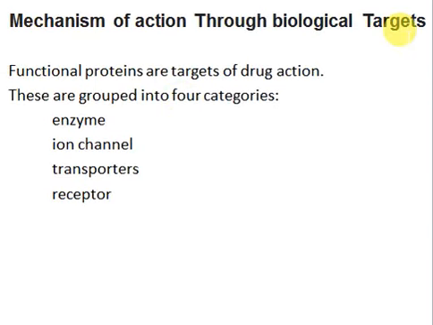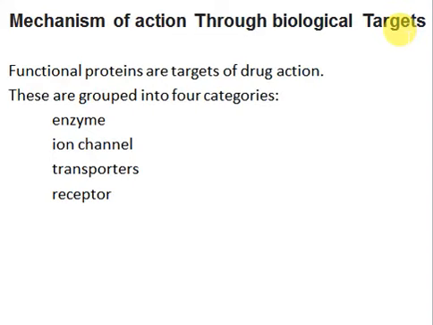Then we have mechanism of action through biological targets. And you know that biological targets are basically the biomolecules that are present inside your body, right? So biomolecules may be enzymes, they may be DNA or the nucleic acids, they can be proteins, right? So there are basically four types of functional proteins, right? Since proteins are the most important targets, we'll consider the proteins as the targets. We'll not consider the DNA or the other macromolecules, right?